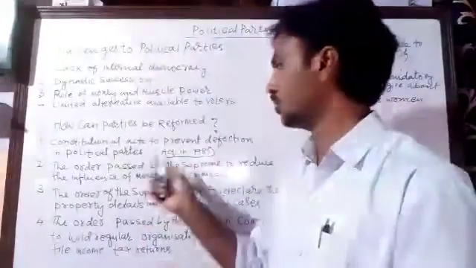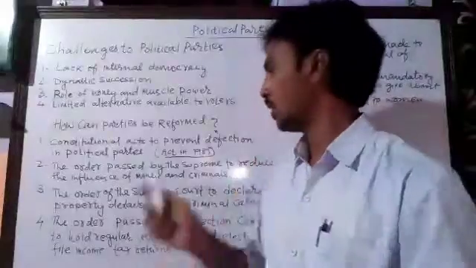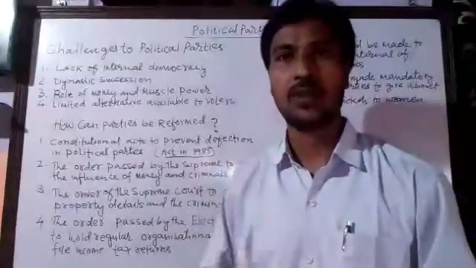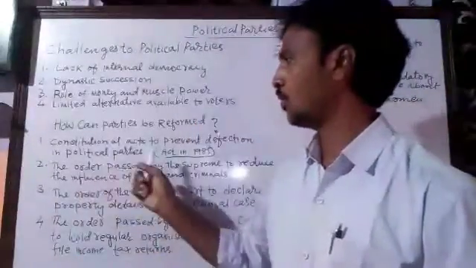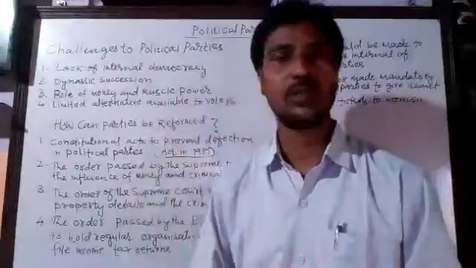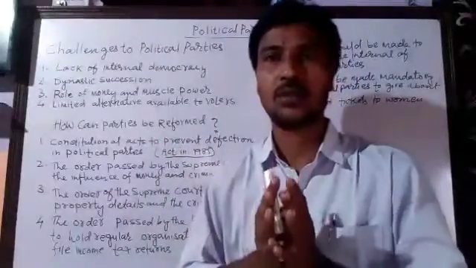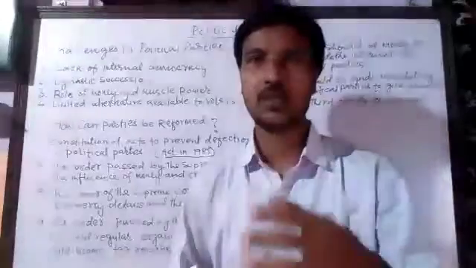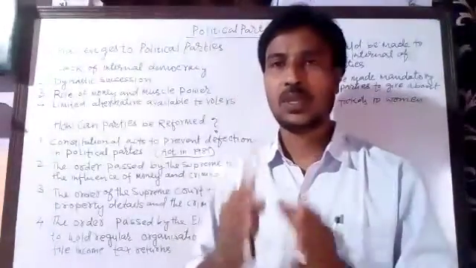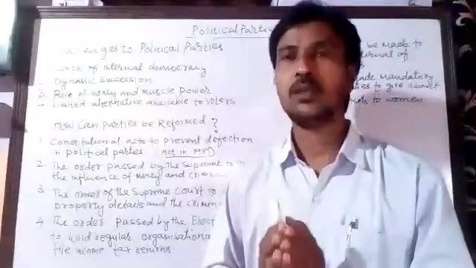So the constitution made a law in 1985 to prevent the candidates from changing the parties.